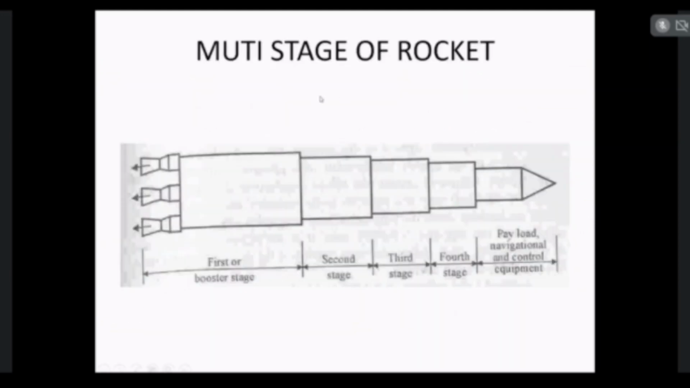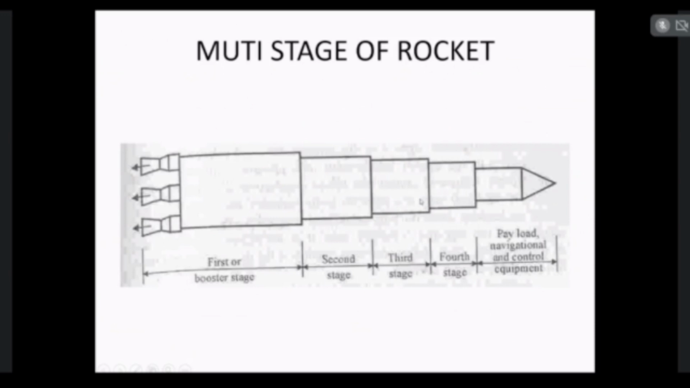Now we are going to see the multi-stage rocket. Mostly in our India and other countries, multi-stage rockets are used. Multi-stage rockets will have a booster stage, second stage, third stage, fourth stage, and the payload stage. The booster stage is propelled by using a liquid rocket engine or a solid engine. Then the second, third and fourth stages are propelled by using liquid rocket engines.